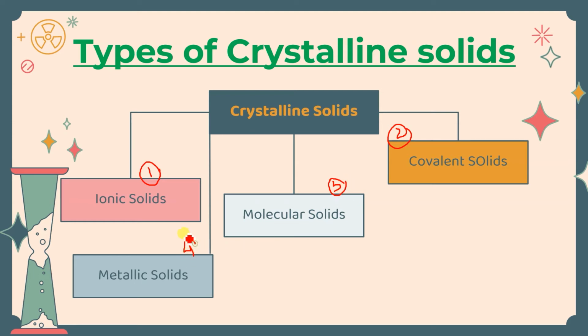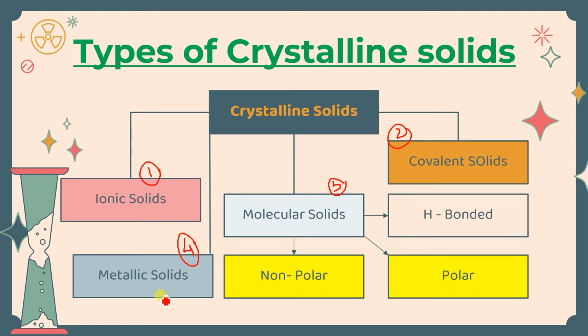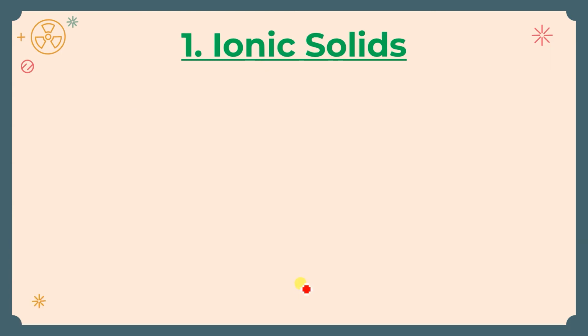If we go a little in detail, molecular solid is again of 3 types. That is polar, non-polar, and hydrogen bonding. Okay, hydrogen bonded crystalline solid. So let me explain one by one all the things. First, we will start with the ionic solid.